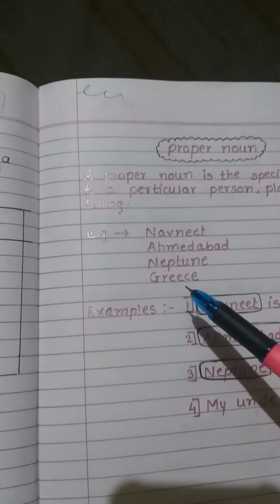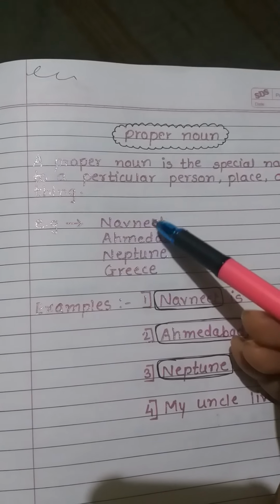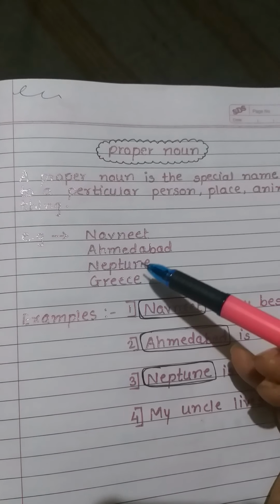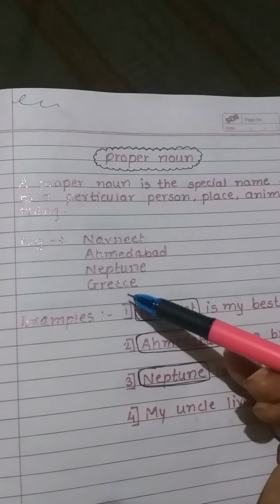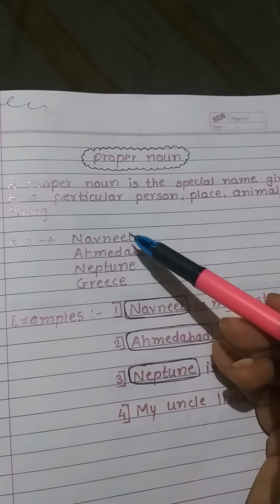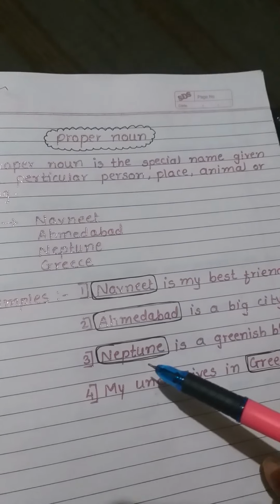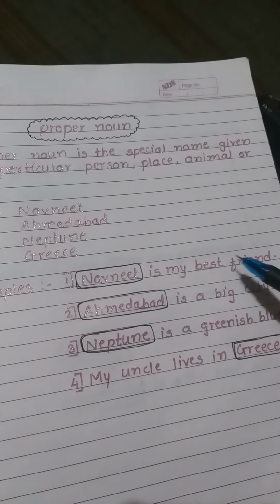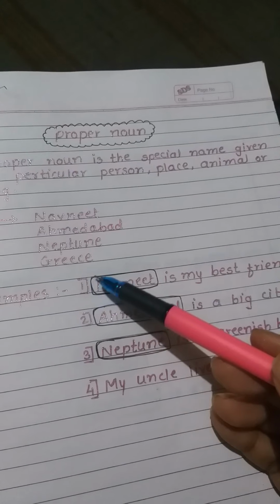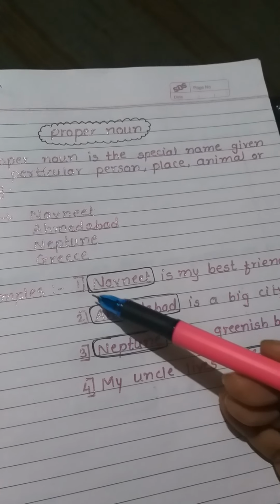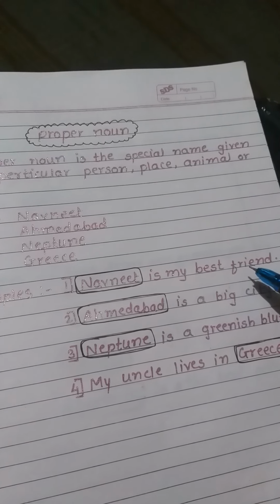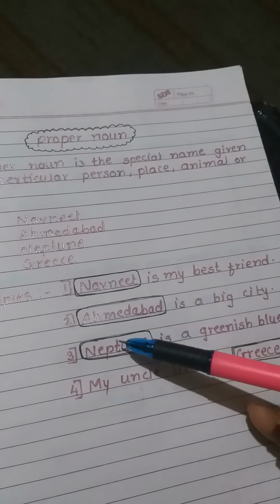See the examples we can see here: Navneet, Ahmedabad, Neptune, and Greece. So these are the proper nouns. We will see the examples of it. Navneet is my best friend. Here the person's name has been given: Navneet. Who is my best friend? Navneet is my best friend.